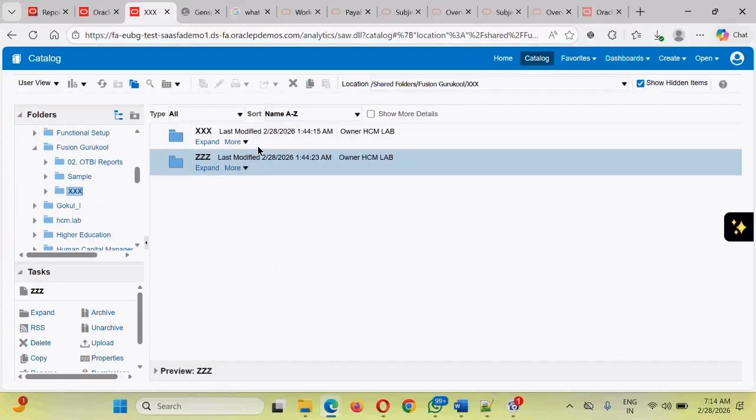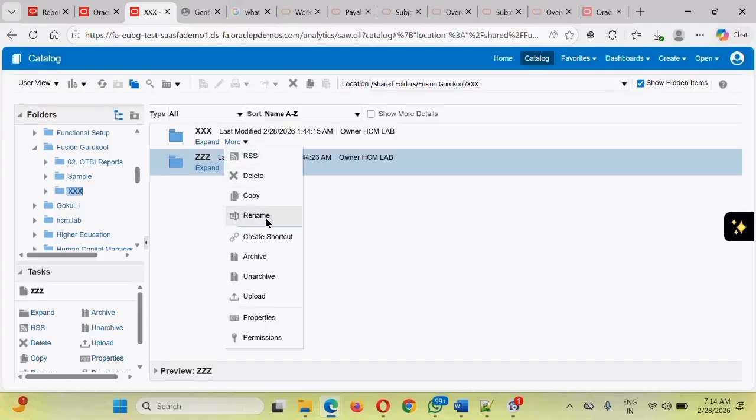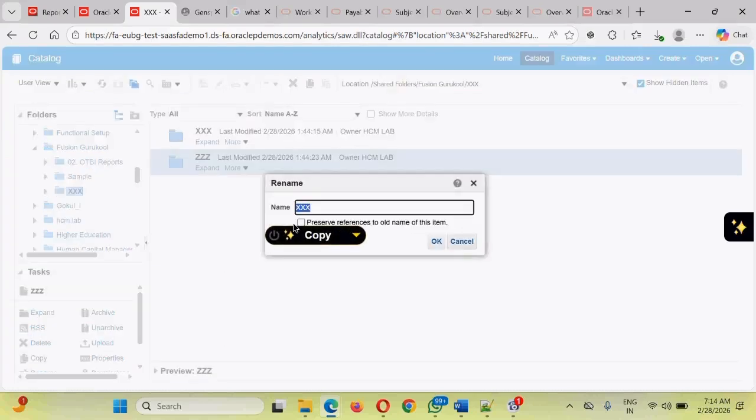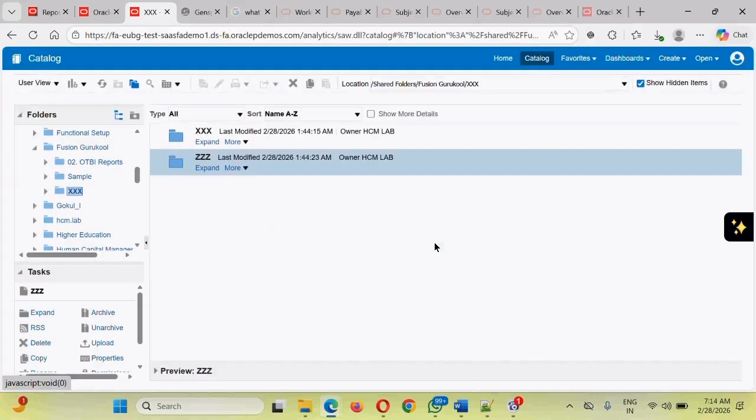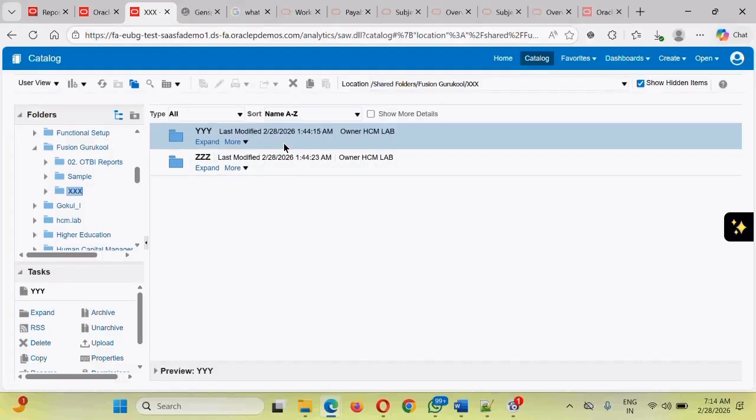In addition, if you want to rename a folder, click on More, then click on Rename. You should be able to rename it. These are the administrative tasks I'm covering today. It has been renamed.